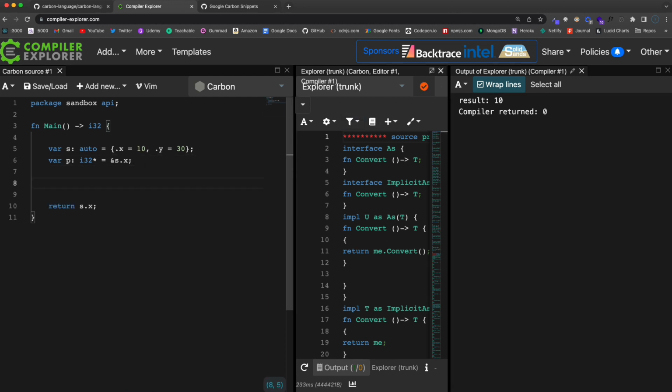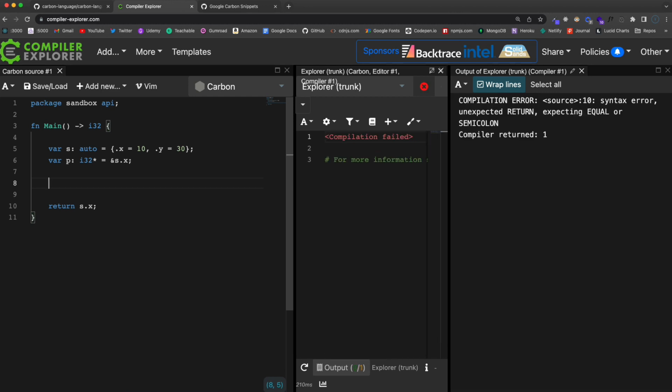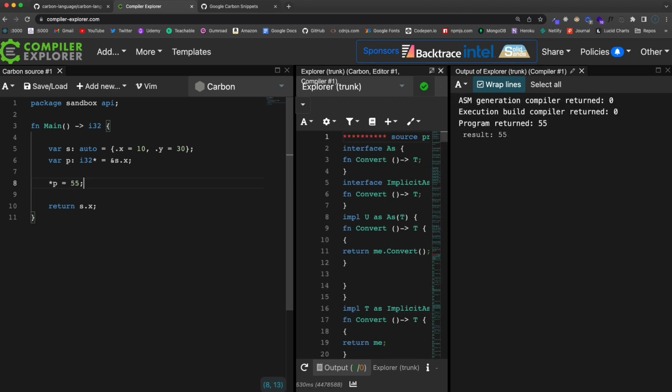Now if I were to update that P value, so we want to update that pointer, we'll do asterisk P, and let's set that to 55. And now what we're going to see is that S.X value is now 55, okay, because I had a pointer pointing to that struct property.